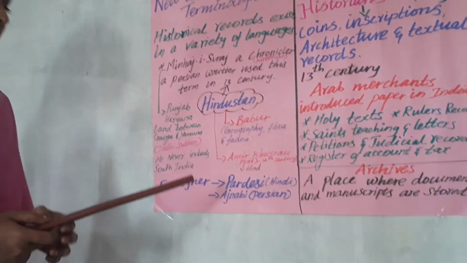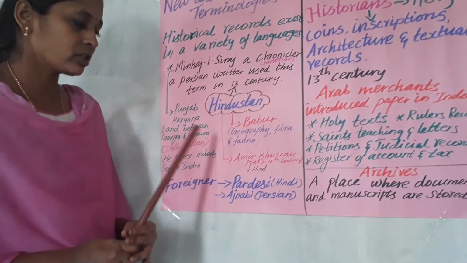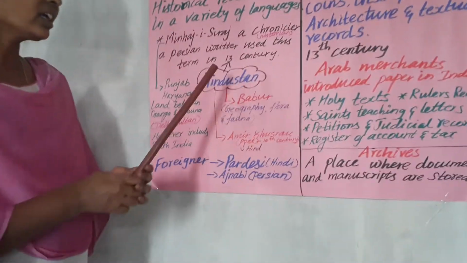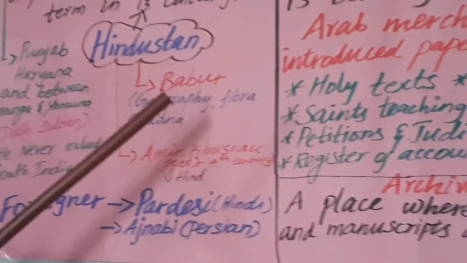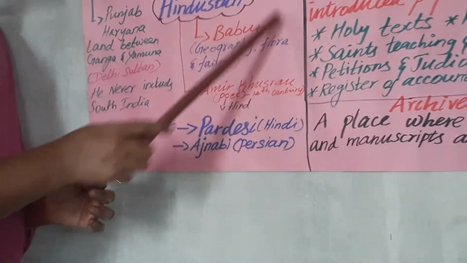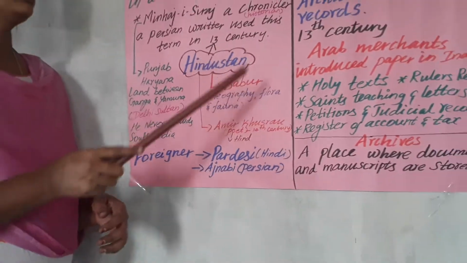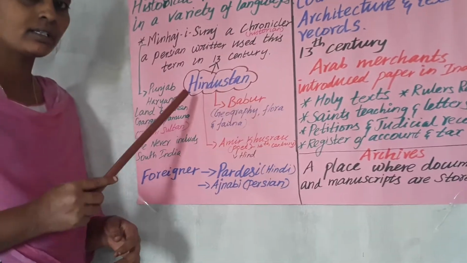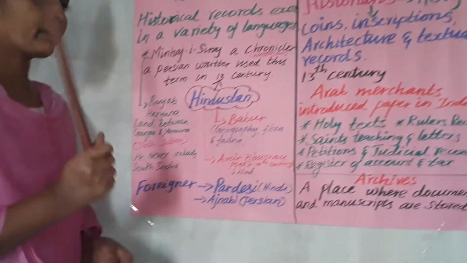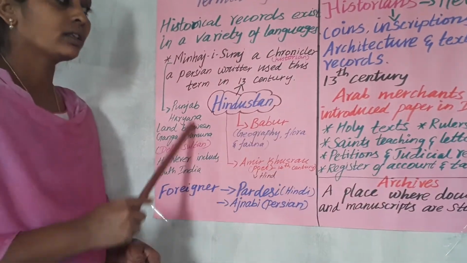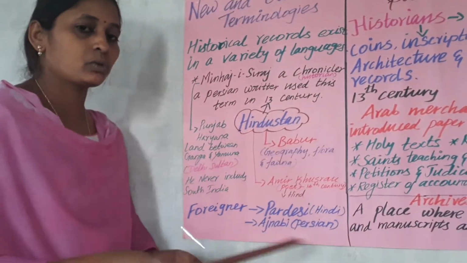Same like one of the poets, his name was Amir Khusro. He lived in the 14th century. He also used the term Hindustan because of Hind, the religious Hind. So various people used the term Hindustan, but these three people, when they mention Hindustan, did not add South India in their part. Okay, so that is how people used the name in their period.